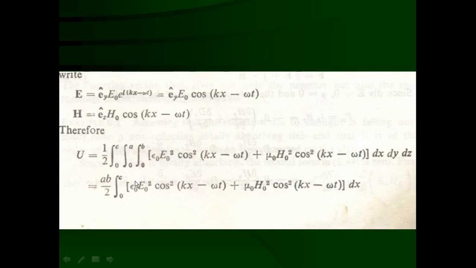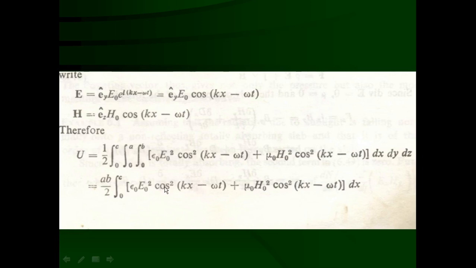So we are interested in finding the time average energy inside the box. To get the time average energy inside the box, we have to take the average value of this instantaneous energy inside the box over a complete period of oscillations. Capital T is the period of oscillation.